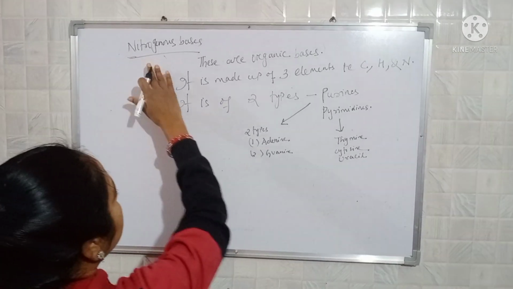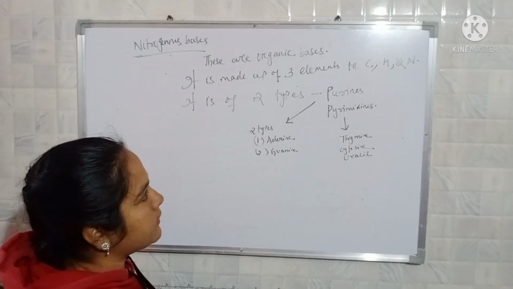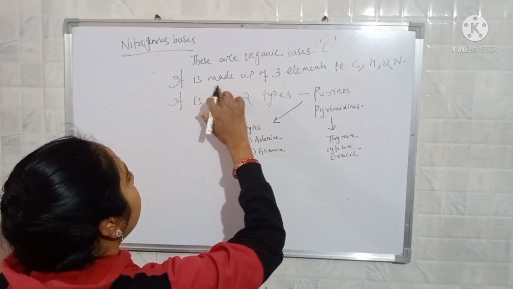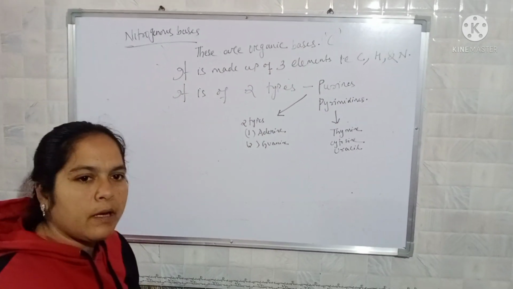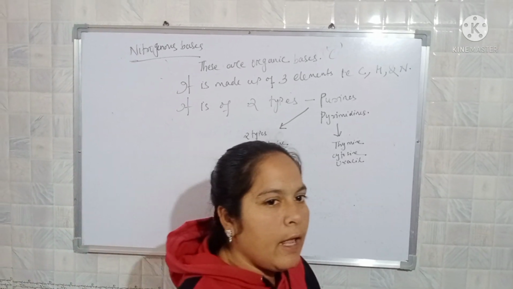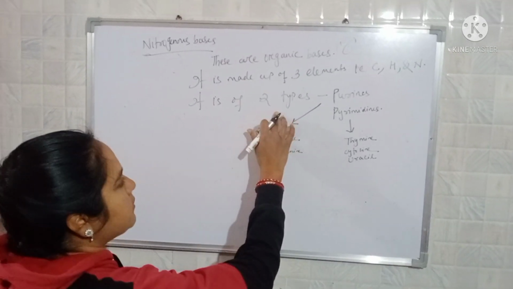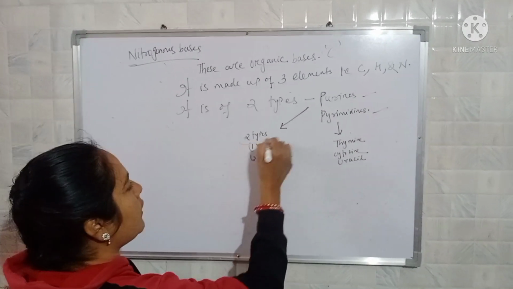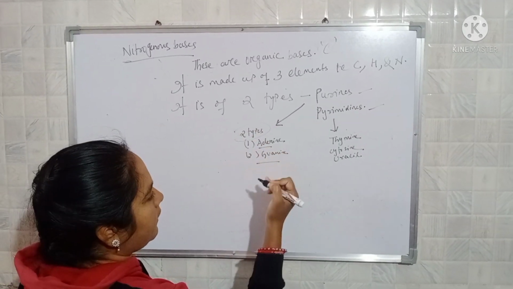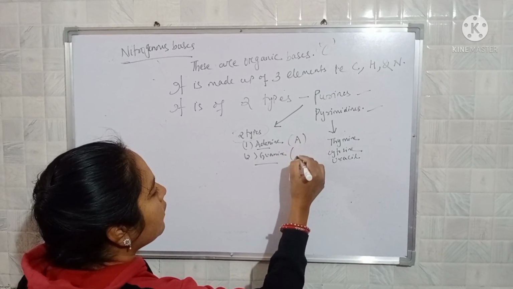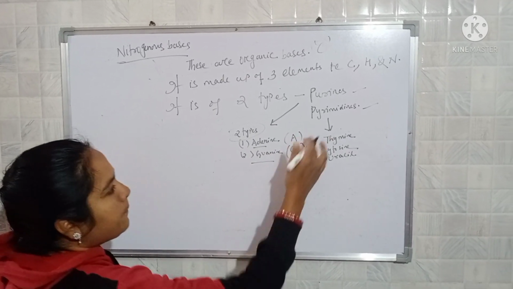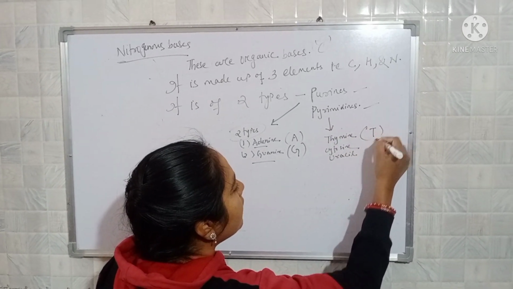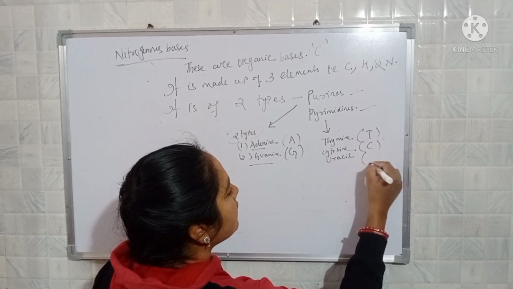Nitrogenous bases are organic bases. Organic bases means surely carbon contained. So it is made up of 3 elements, that is carbon, hydrogen and nitrogen, and it is of 2 types, that is purine and pyrimidine. Purines are again divided into 2 types, adenine, represented as A, and guanine, represented as G. Pyrimidine again consists of thymine, that is T, cytosine C and uracil U.